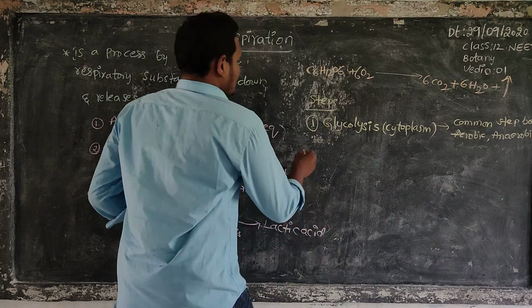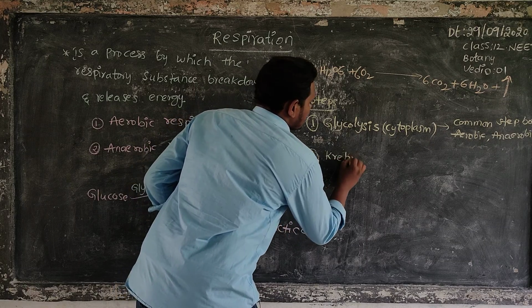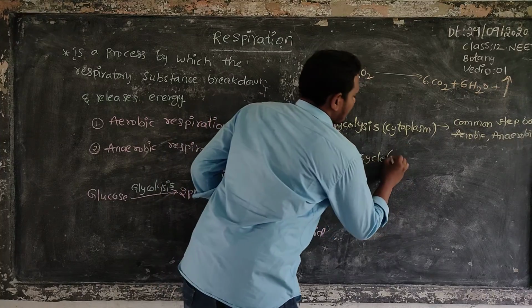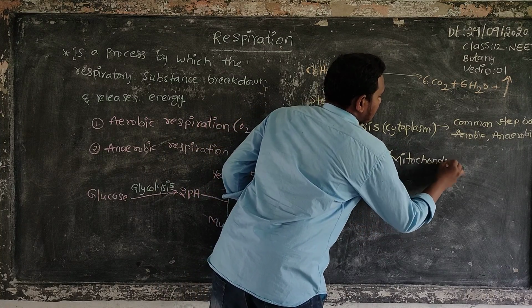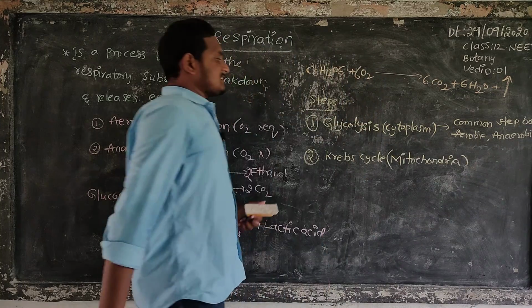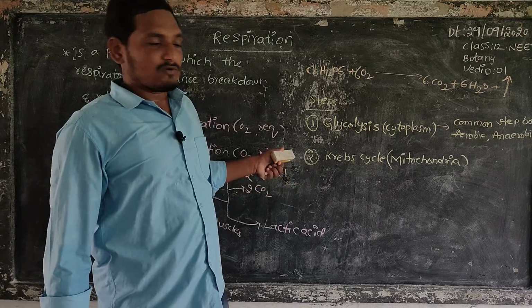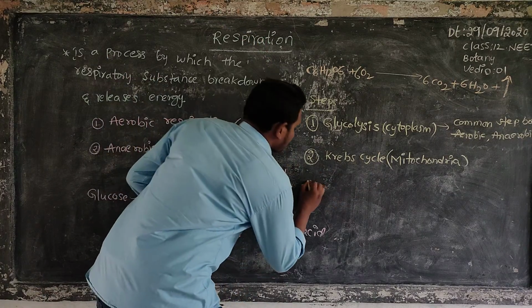The next step is the Krebs cycle. The second step of glucose breakdown, the Krebs cycle, mainly occurs in mitochondria.